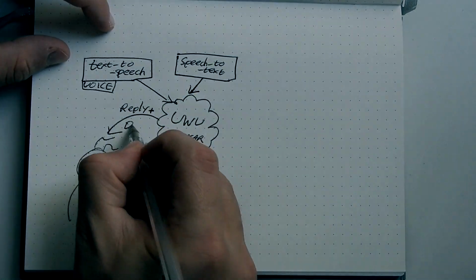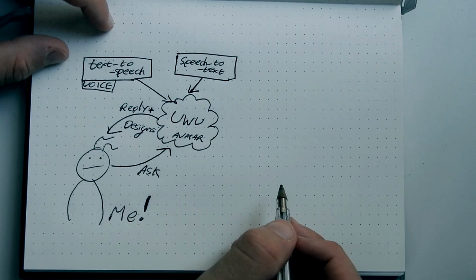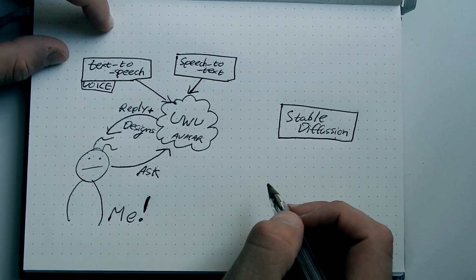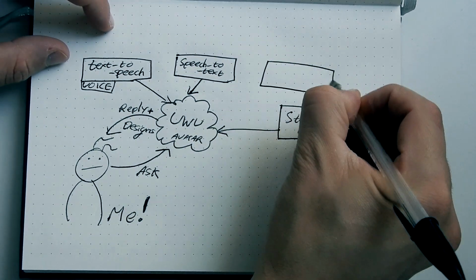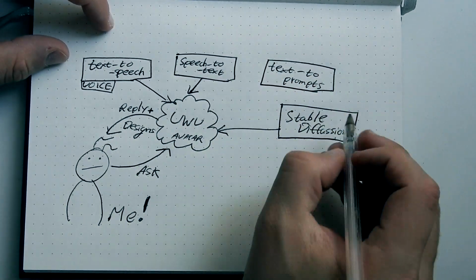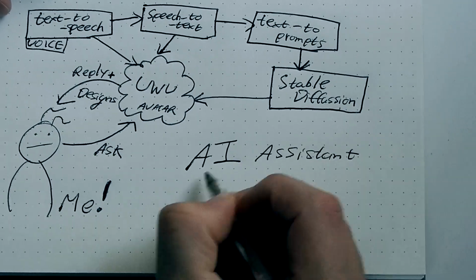And although this can slightly fill the empty void we have inside, we need a bit more than that. We need it to actually be able to create the designs. For this, we are going to make use of Stable Diffusion. Diffusion takes design requests through text prompts. So the last part we need to do is convert some of our text into prompts and feed it to the diffusion module. And there you have it. This is how you create an AI assistant designer. And now for the fun part, actually doing it.